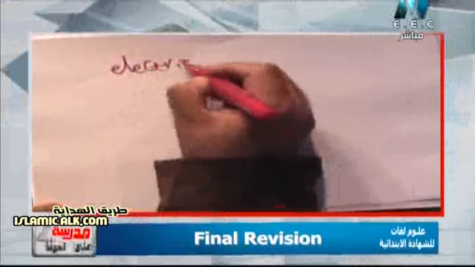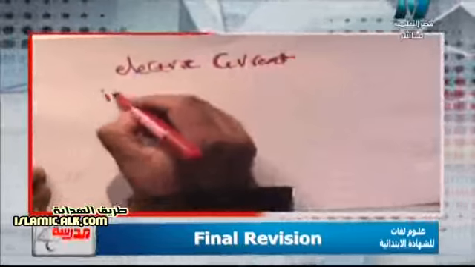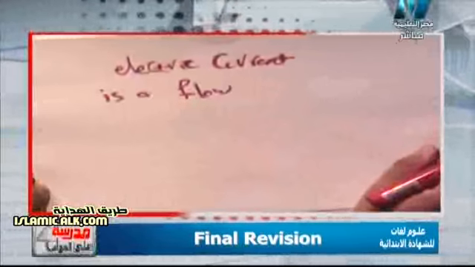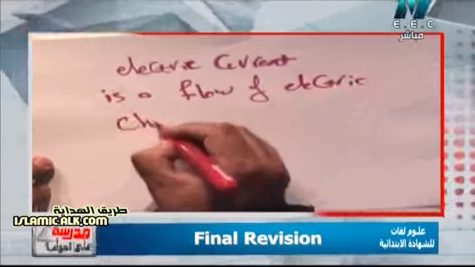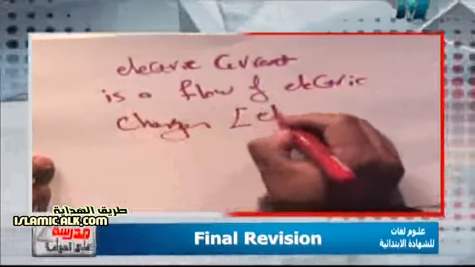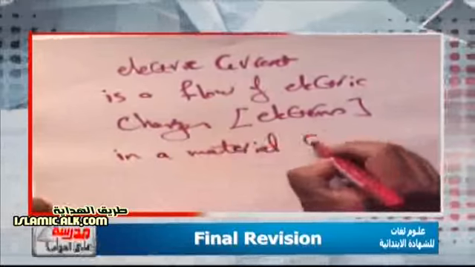Electric current is a flow of electric charges or electrons in a material conducting electricity. Again, we must differentiate very well between electric current and electric circuit.